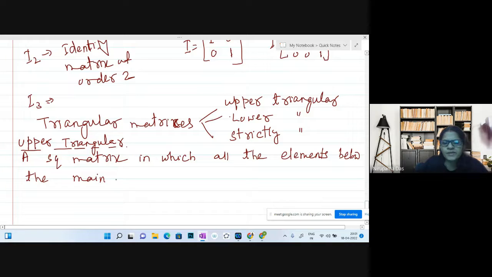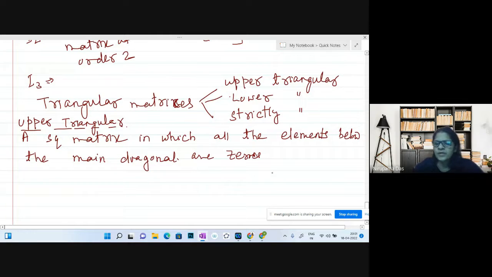You understood what is main diagonal, right? 1 1, 2 2, 3 3. All the elements below it are zeros.